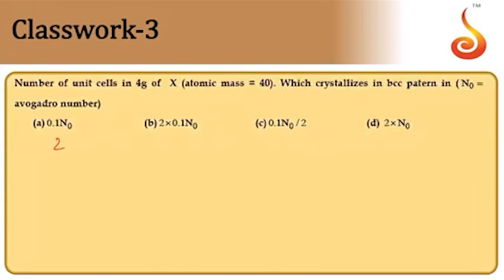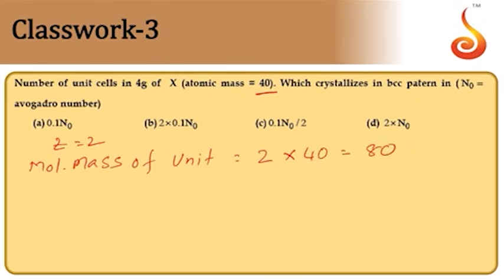For BCC, Z is equal to 2. So the molar mass of unit cell is equal to 2 into atomic mass 40. This is equal to 80. 80 is the molar mass of the unit cell.